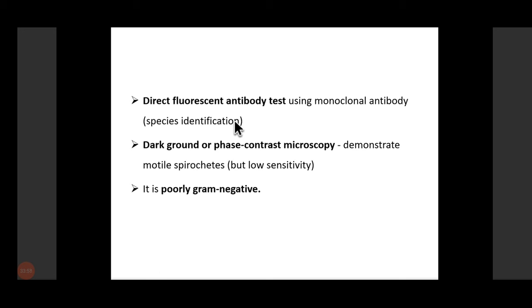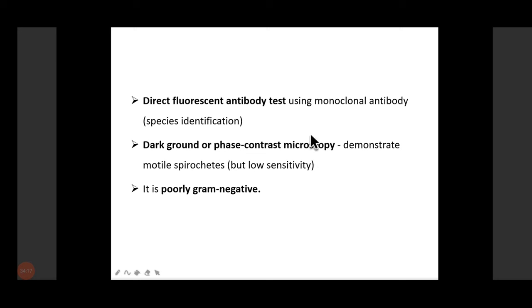That is one method, direct microscopy. Or we can go for the direct fluorescent antibody test, DFA, using monoclonal antibody. With the help of DFA we can do the species identification.